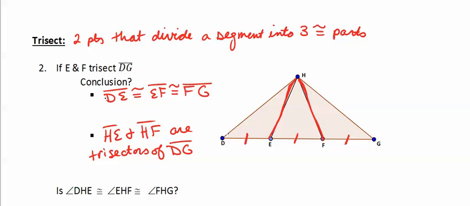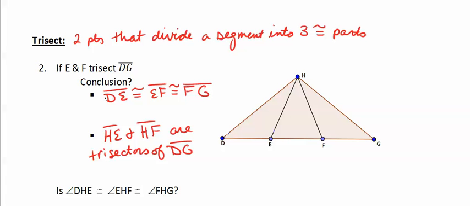But what about the angles? Are angles DHE, EHF, and FHG congruent? Just by looking at this diagram up on top, it does appear that these would be congruent. They look very similar. But since the diagram does not show that, we do not know that.